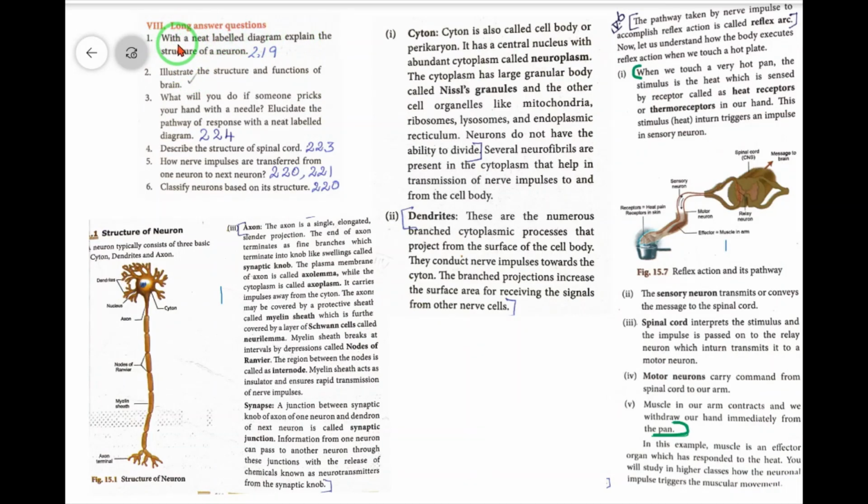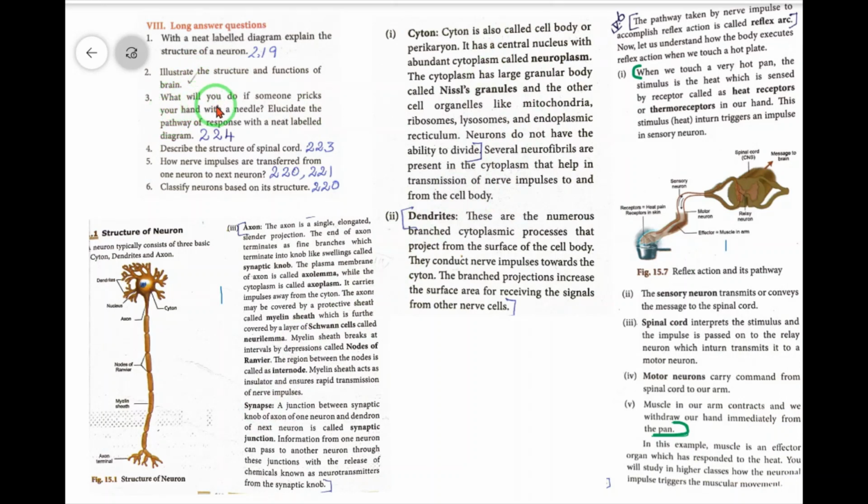Long answer questions. Number 1. With a neat labeled diagram, explain the structure of neuron. The answer is on page number 219. The structure of neuron, this diagram. Then cyton first point, second dendrites, third axon, fourth synapse. Here only the 4 lines, no need to mark it, remaining fully have to mark it. Then the second question we have already completed.